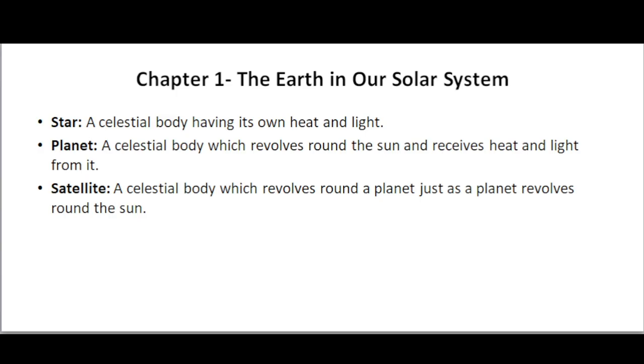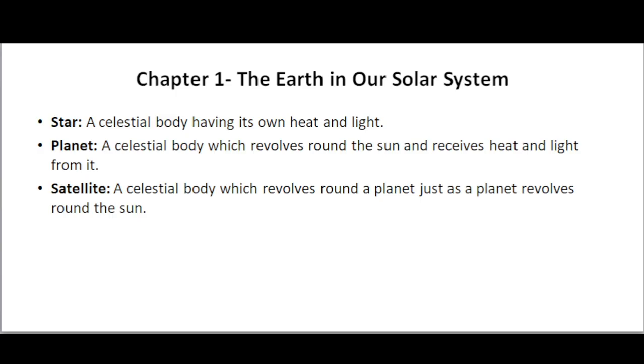The word planet means the wanderer. Wanderer means someone who often travels, moves from one place to another. For example, our Earth is a planet which receives light and heat from the sun in our solar system. So there are 8 planets including Earth which wander or revolve around the sun.